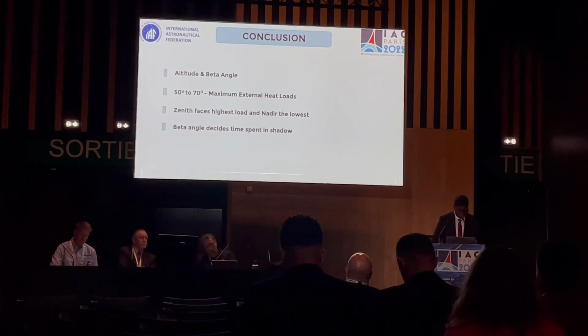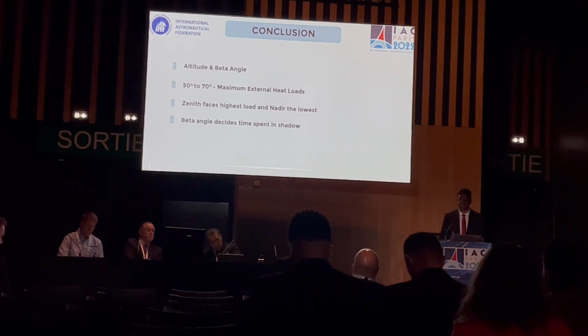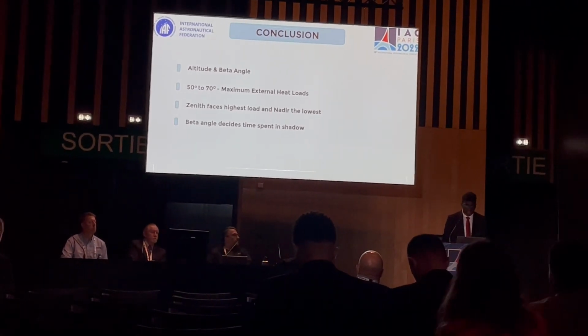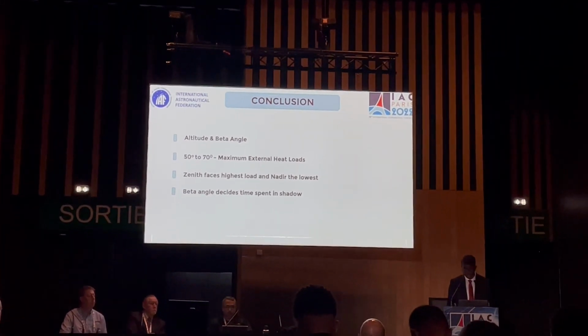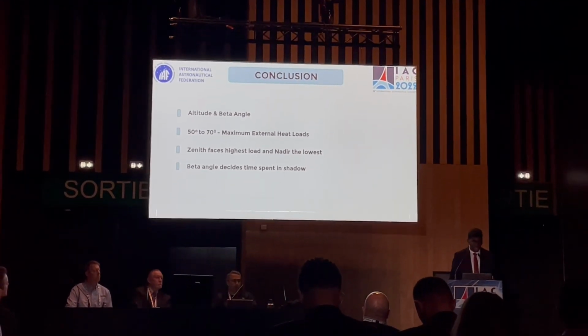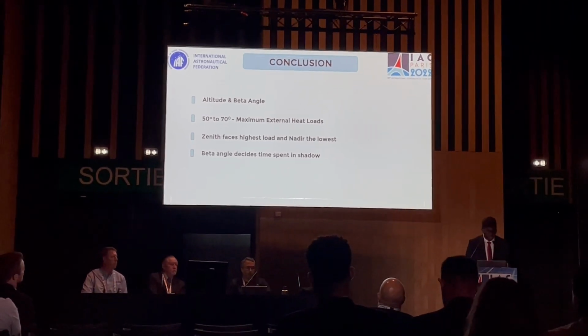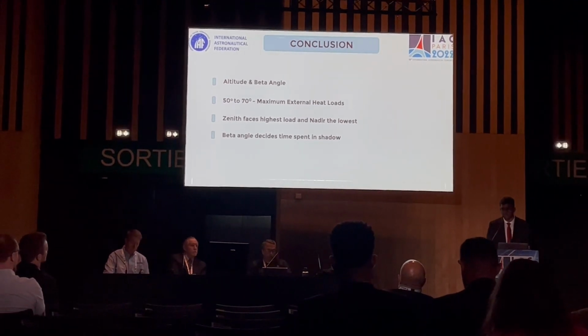For the future scope, the orbit which we considered here was a fairly simple orbit where we could change just two parameters, the beta angle and the altitude. We intend to continue this research by taking a Keplerian orbit where we can vary other orbital parameters like RAAN, argument of perigee, and true anomaly, and check the variation of temperature in each phase of the satellite.